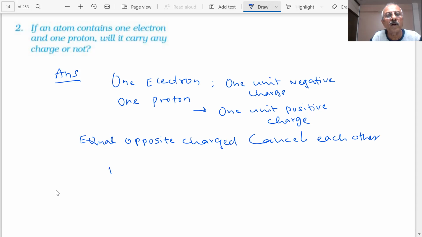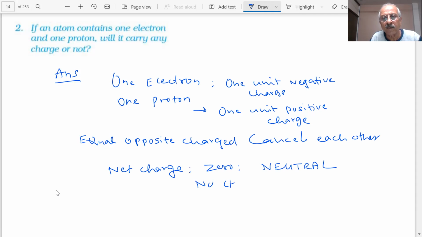So the net charge is 0. Will it carry any charge? It is neutral. No charge. There will be no charge.